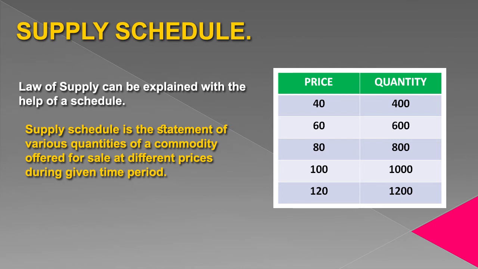Here positive relationship is shown between price and quantity. Price increases, quantity supplied also increases. So we can say supply schedule is the statement of various quantities of a commodity offered for sale at different prices during given time period.